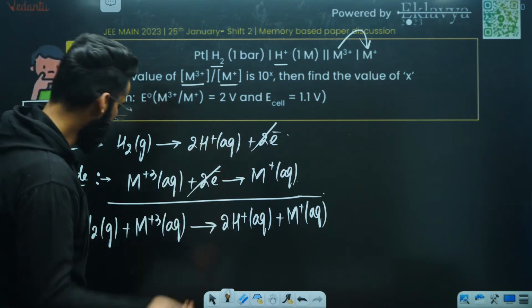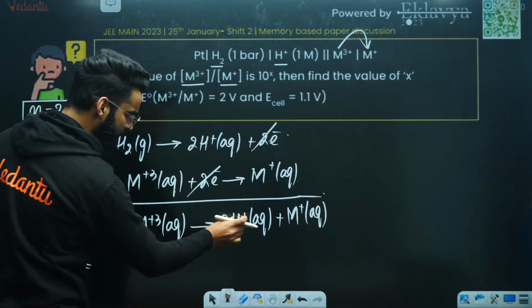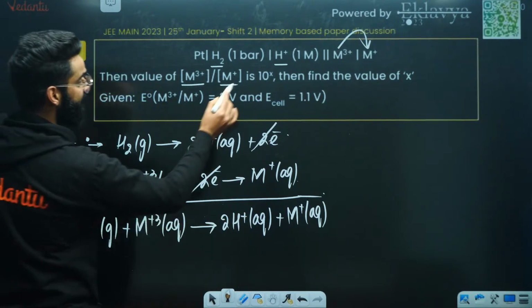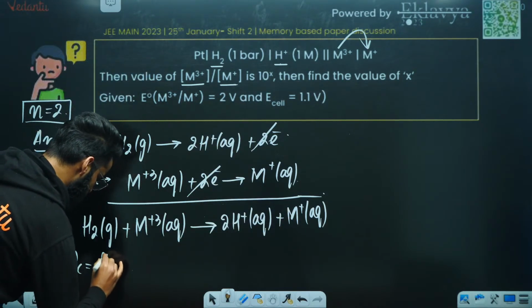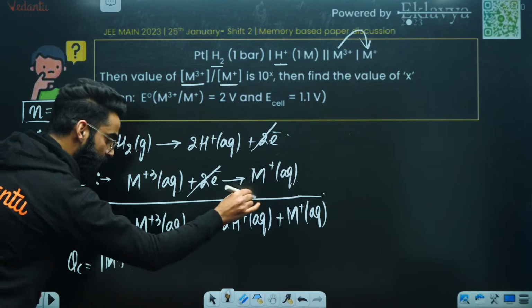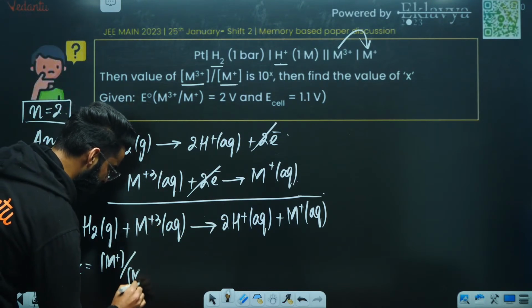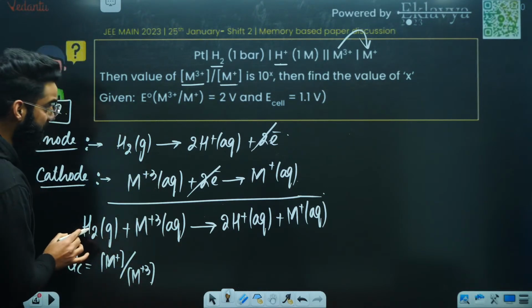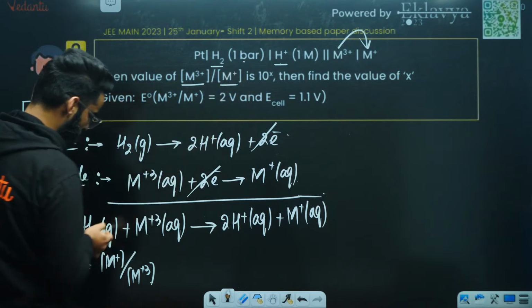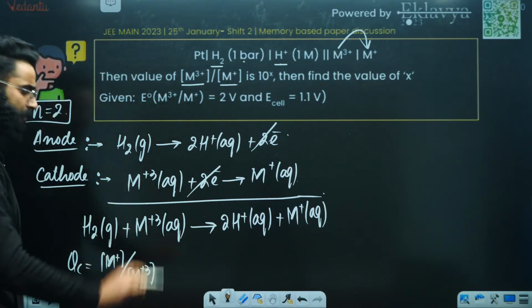What about the value of reaction quotient QC? Reaction quotient QC is going to be concentration of H positive, that's given to you as 1 molar. So 1 raised to anything is 1. It's going to be concentration of M positive raised to stoichiometric coefficient 1 divided by concentration of M tri-positive raised to stoichiometric coefficient 1. Partial pressure of H2 is given to us as 1 bar only, so it's going to be 1. Perfect. So right here you got the expression for QC as well.